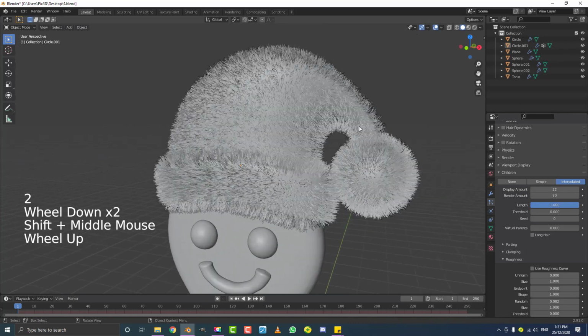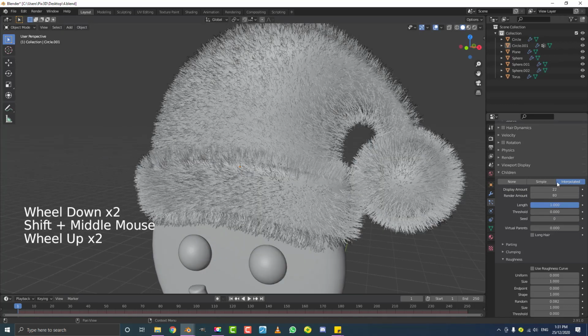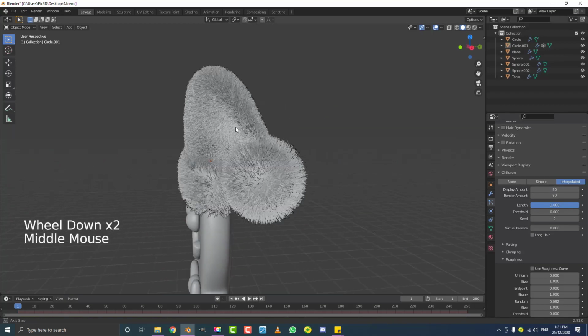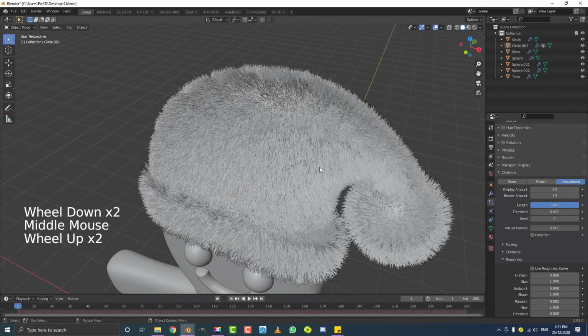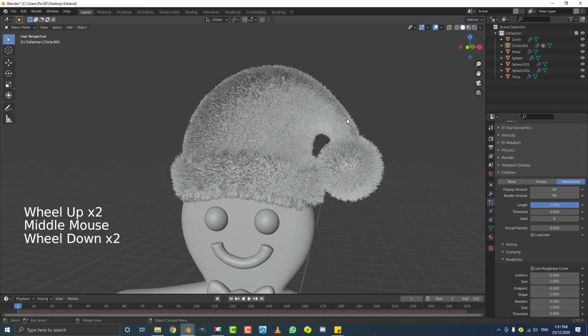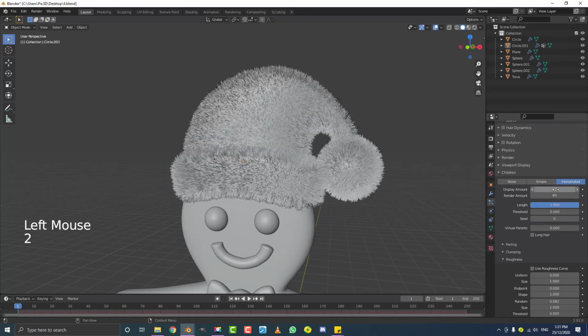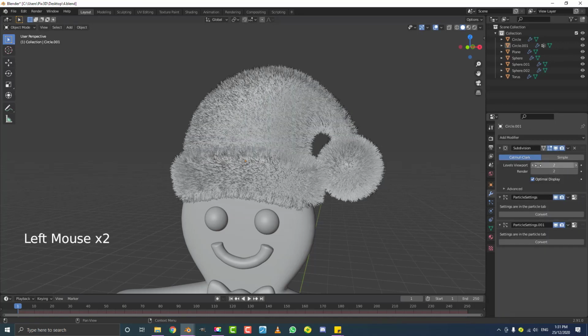So the display amount is essentially just what you're seeing in the viewport. If I were to bump this up to 80 in the viewport, you can see that's closer to what the render is going to be, but it's going to create a lot of lag in our scene here. So let's just leave that display amount at 22. It's very similar to how we have the viewport display levels on the Subdivision surface modifier versus the final render, if you're new to Blender. So that's what that's all about.